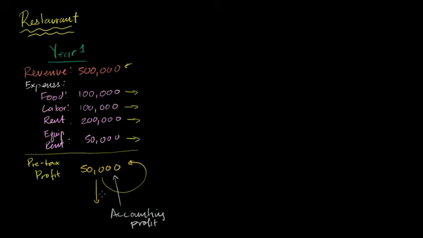Now, when economists talk about profit, they're talking about something slightly different. And the best way to realize that is to just calculate economic profit for this exact same business, or this firm, as an economist would call it. And a firm really is a general idea for an organization that is trying to maximize profit. So once again, it's year one. Actually, let me just copy and paste it. So it's year one.